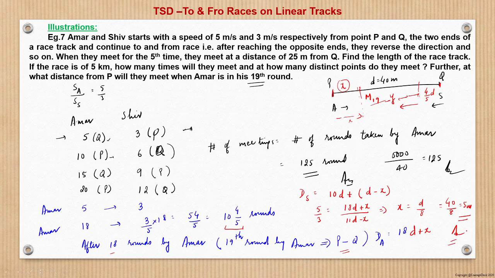I think this is the last problem for this session. On the concepts pertaining to time, speed and distance on races on linear tracks, whether those are simple races or to and fro races, we have covered all the concepts pertaining to it. And we have taken various examples which we have seen appearing in various examinations like CAT or other MBA examinations. So with this in background, I hope you will be able to solve all the problems which appear on this concept.